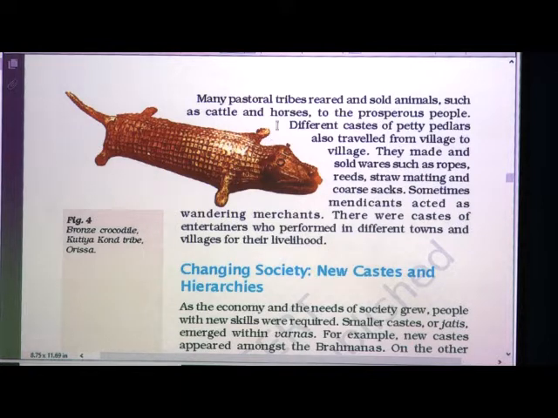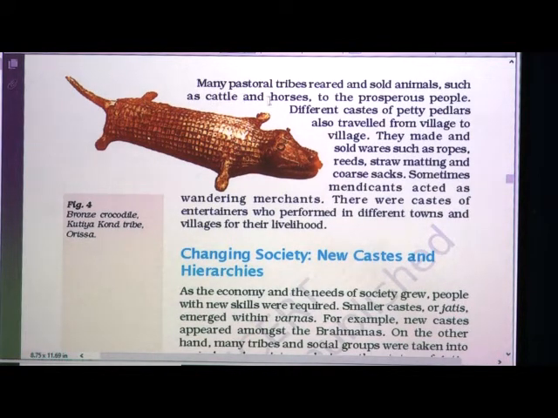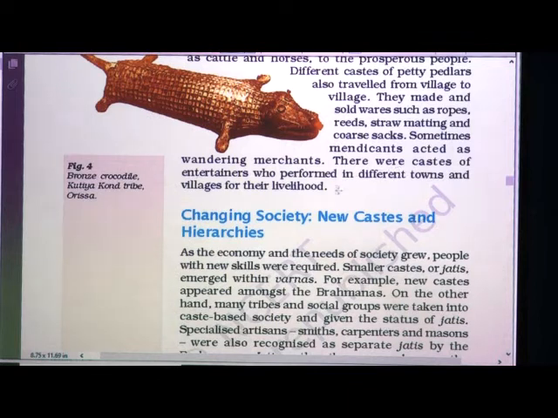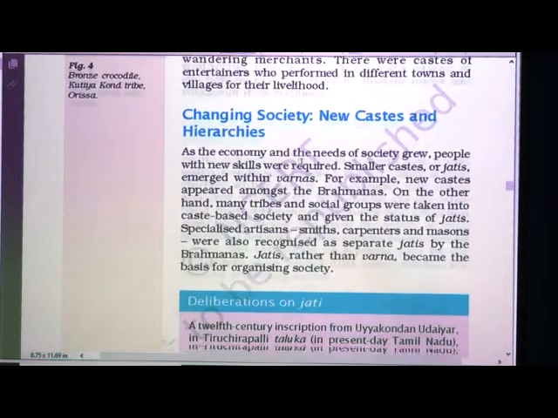Now many pastoral tribes reared and sold animals. They domesticated and sold animals such as cattle and horses to very prosperous, meaning rich, people. Different castes of petty peddlers also travelled from village to village. They made and sold wares such as ropes, reeds, straw matting and coarse sacks. There were castes of entertainers who performed in different towns and villages for their livelihood. They were entertainers also.